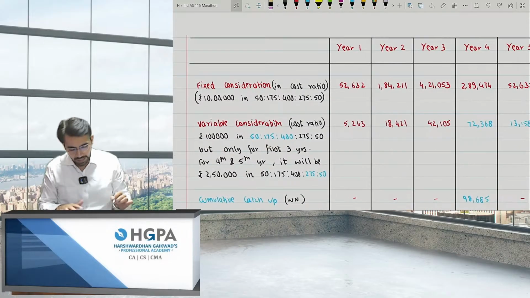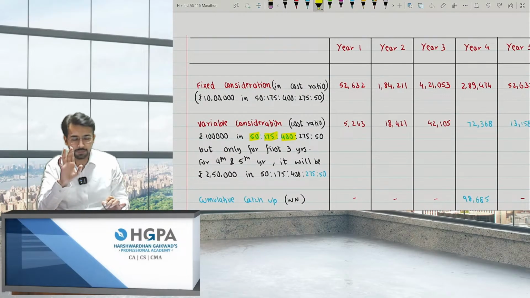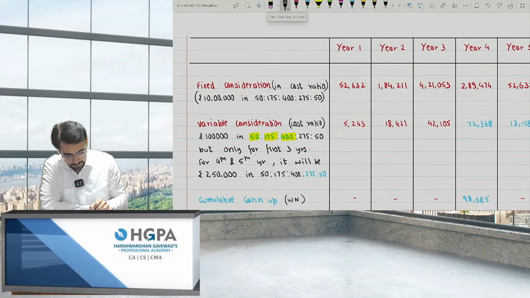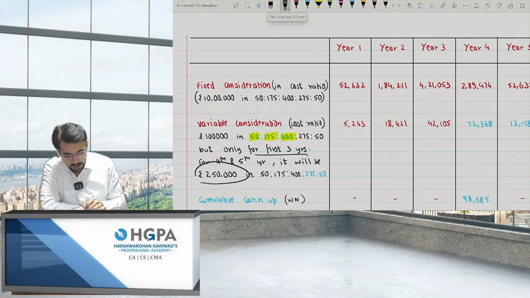So for that 1 lakh, I can say 50 is to 175 is to 400 was the true answer. But only for 3 years. Only for the first 3 years. For the 4th year, I will not be doing it like this. Why? Because now I have estimated 2,50,000. Now I estimated at 2,50,000.